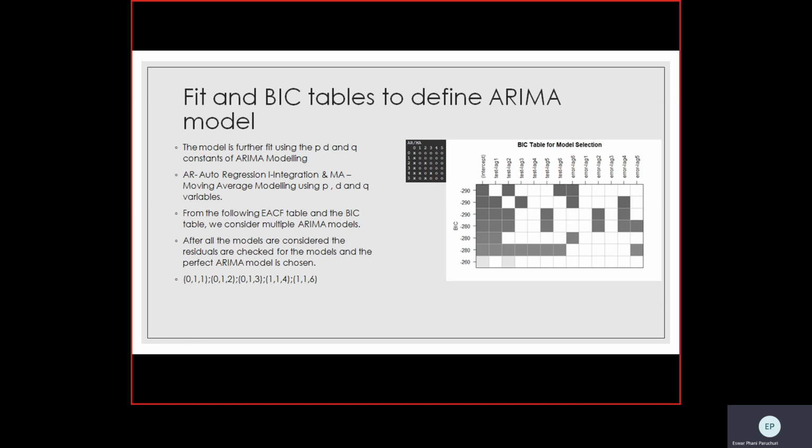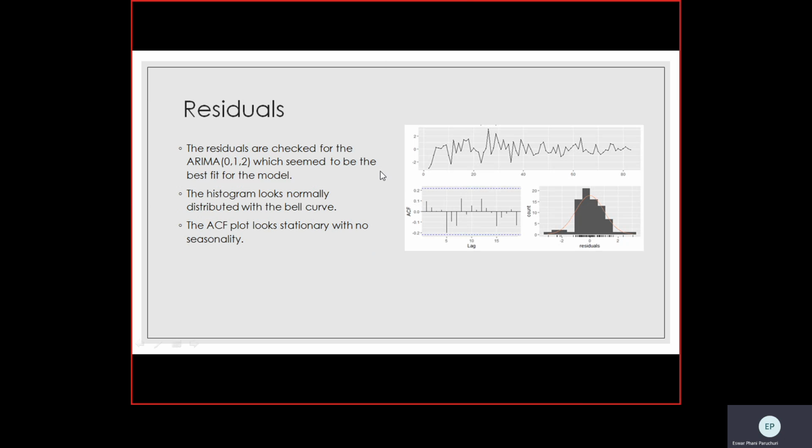Upon doing the residual analysis and understanding which model stands better, we came to the conclusion that ARIMA (0,1,2) seemed to be the best fit, as the histogram shows a bell curve with a normal distribution and skew towards the tail, and the ACF plot looks stationary with no seasonality, and this is how the trend and moving average are going.